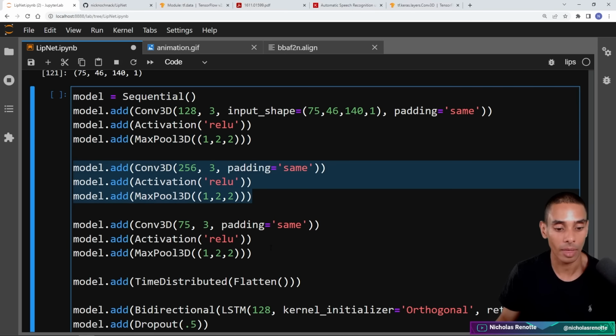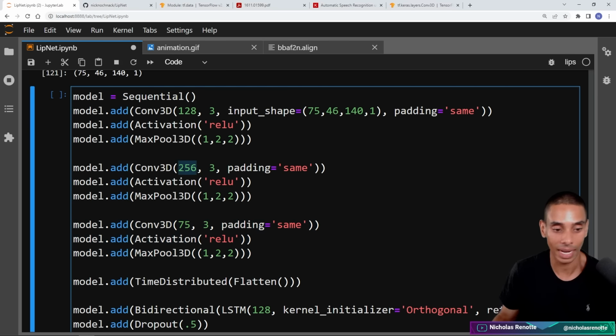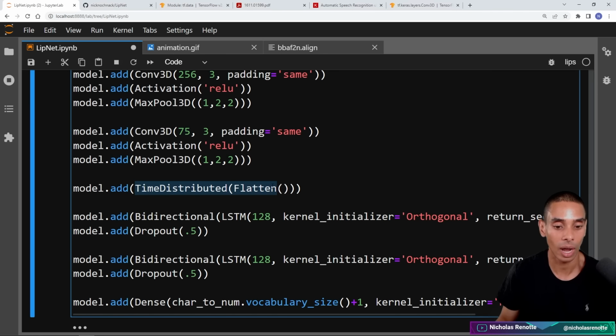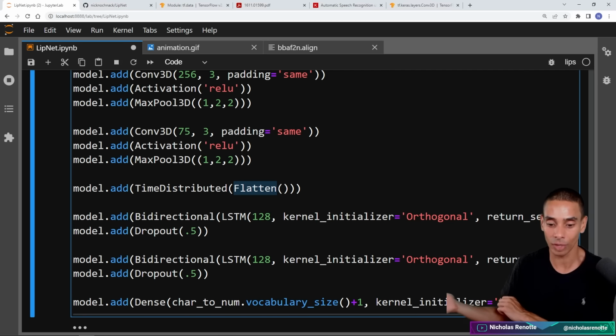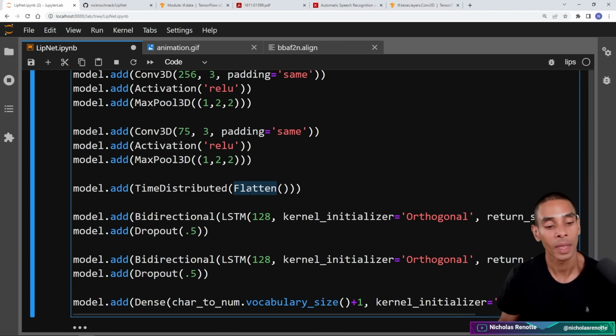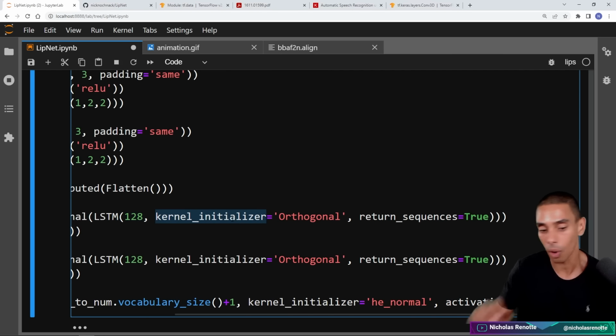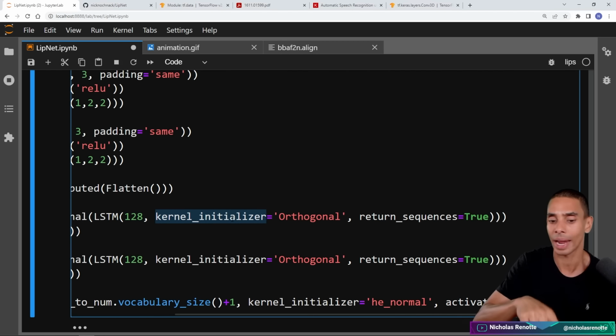Then we're doing pretty much the same thing 3 times, except the only difference is that we're then going to have 256 3D conv units, and then 75 3D conv units, and then we've got this TimeDistributed layer over here. This is effectively going to allow us to have 75 inputs into our LSTM neural network so that we eventually will output 75 units, which represents our text-based characters. We've then got 2 LSTM layers of 128 units. We've got a specific form of kernel initialization. I actually found a great repo which shows the pure LipNet model, and they were using orthogonal kernel initialization.